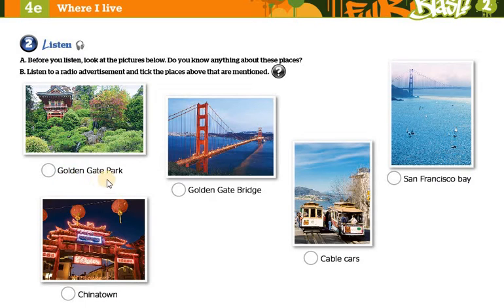For example, Golden Gate Park, Chinatown, Golden Gate Bridge, cable cars, and we have San Francisco Bay. Bay, we mean Gulf. It's like a kind of lake that is located in coastal towns.